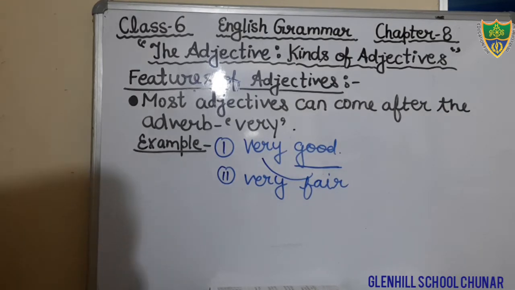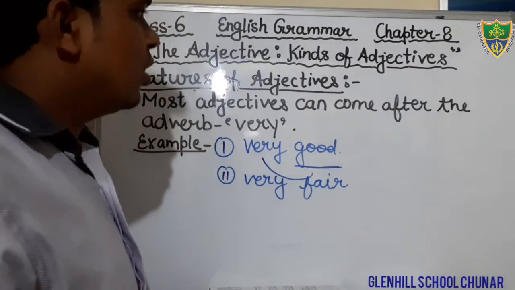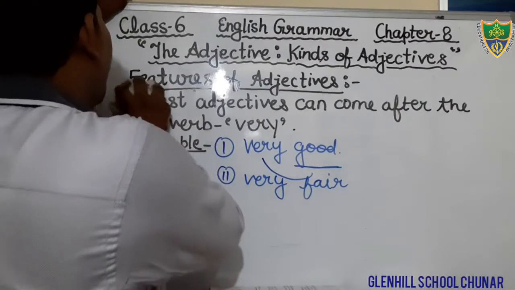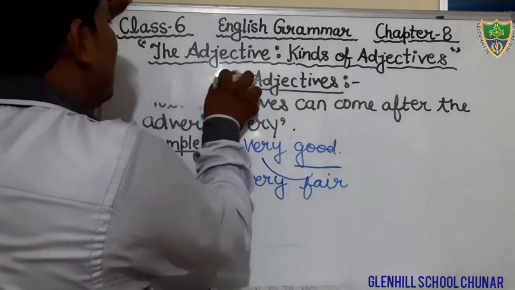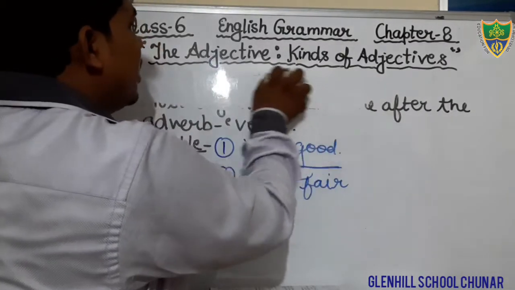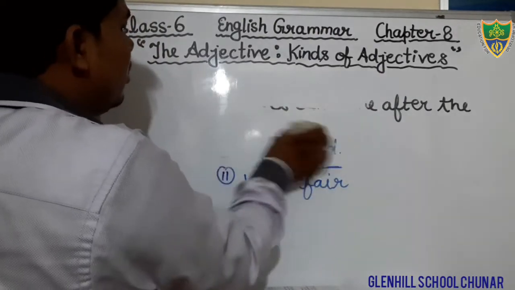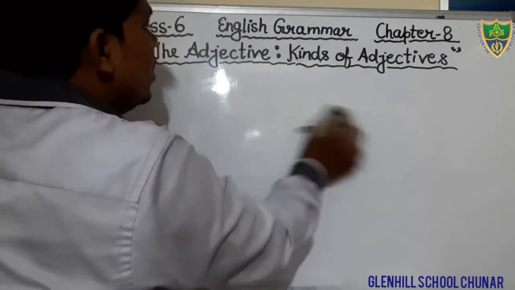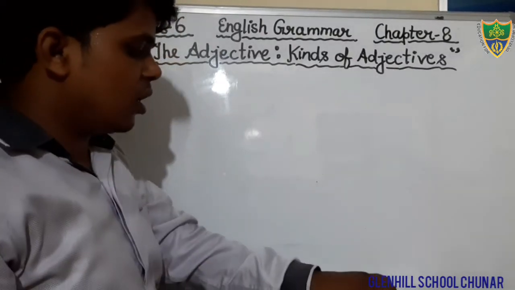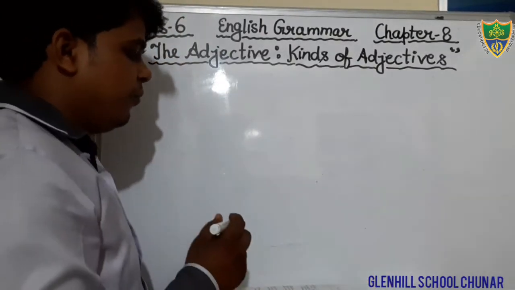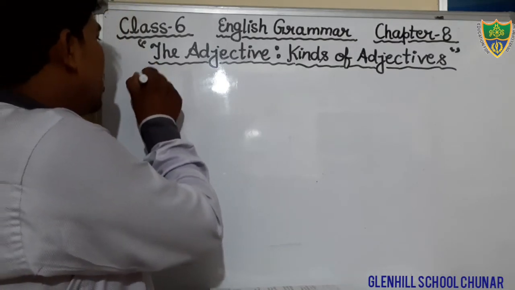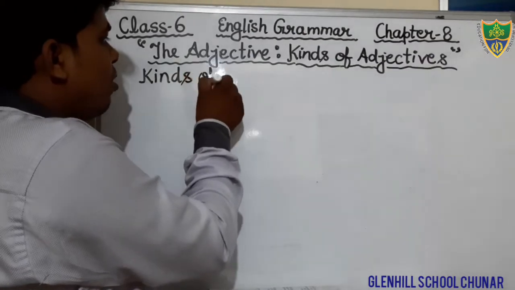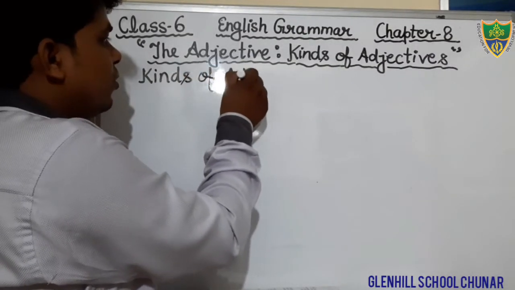Okay students, I hope that you all have completed it. Now put the heading kinds of adjective. There are so many kinds of adjective, but you have to read 8 kinds of adjective which are given in your book.